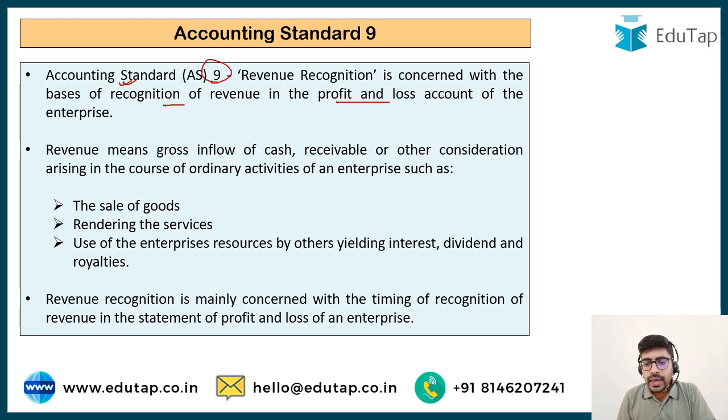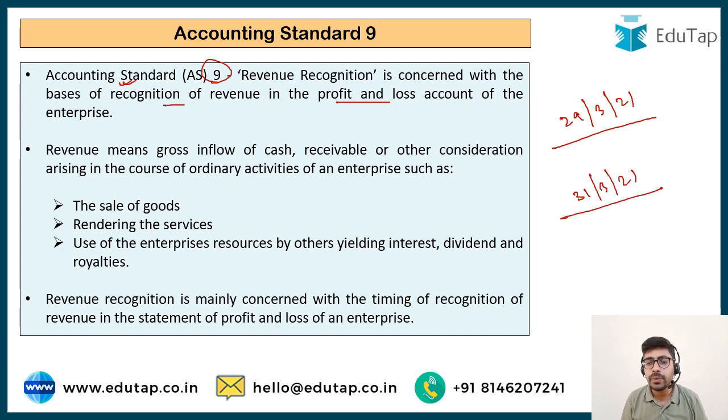Now, there are certain cases in which you may be confused about when you should be booking the revenue. For example, I am in the business of buying and selling mobile phones. Suppose a person comes to my shop on 29th March 2021 to buy a mobile phone, and I sell him this particular mobile phone. Now this person has not yet made the payment. On 29th March 2021, I sold him the phone, but till 31st March 21, he has not made the payment. The payment is made on 7th April 21.